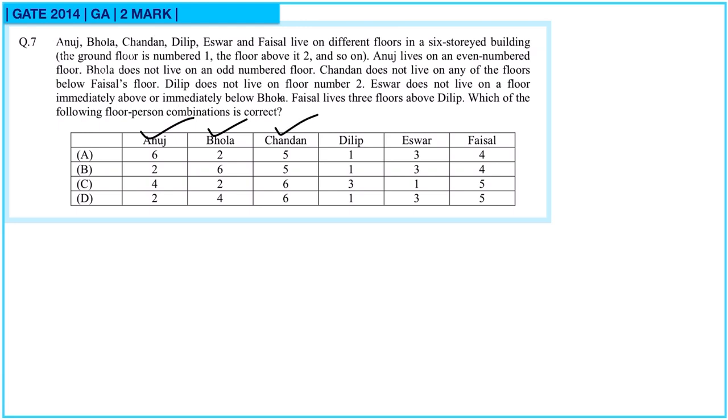Then Dilip does not live on floor number 2. This is correct. Ishwar does not live on a floor immediately above or below Bhola. So there should be a difference of 2 or more for Ishwar and Bhola. So check here, we have 2 and 3. This is not possible. 6 and 3 it is possible. 2, 1 is not possible. 4, 3 is not possible. So here option B is correct.